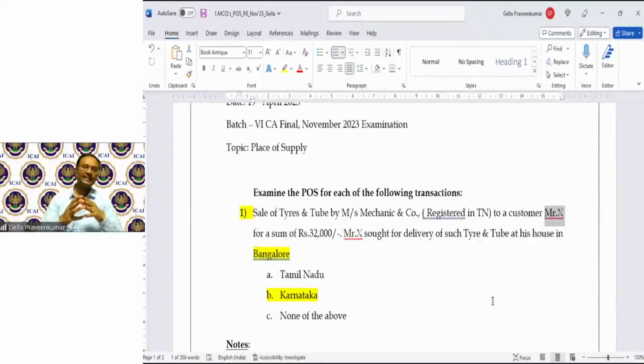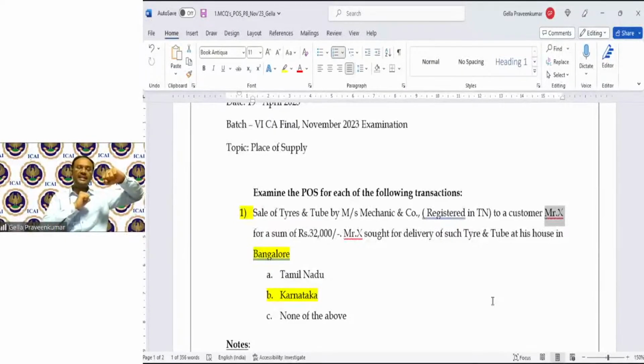So Janani is asking this question: when Mr. X is a registered person in Tamil Nadu and is giving instruction to give a delivery in Karnataka, will I not apply the provisions of 10(1)(a) rather than 10(1)(b)? So here, Janani, the provisions of 10(1)(b) come into picture. Three parties: seller, recipient, and a third party called a registered person.